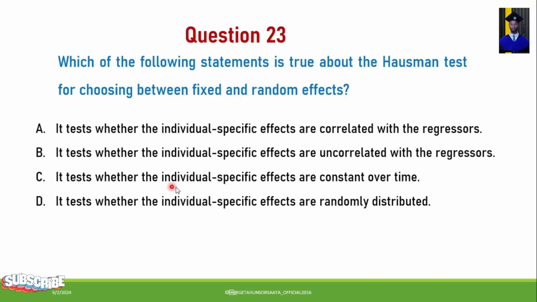C. It tests whether the individual specific effects are constant over time. D. It tests whether the individual specific effects are randomly distributed. So the correct answer for this question is the statement which is true about the Hausman test for choosing between fixed and random effects: it tests whether the individual specific effects are correlated with the regressors. So A is the correct answer.